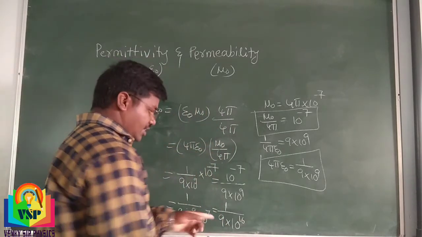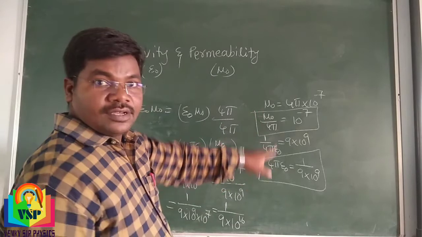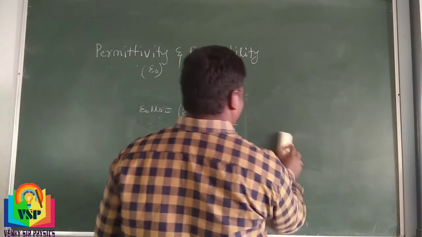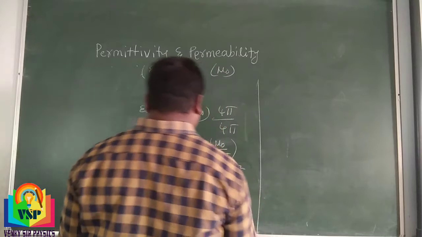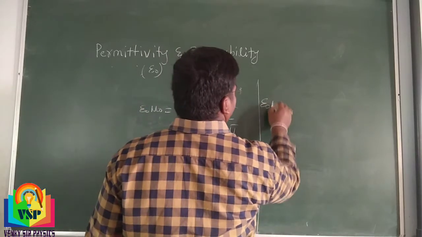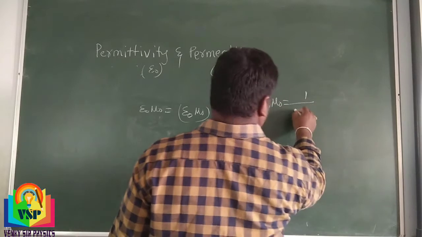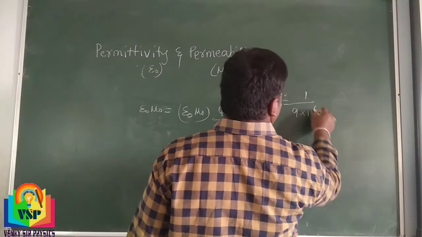Be careful, copy it correctly. Finally, epsilon naught mu naught is equal to 1 by 9 into 10 power 16.